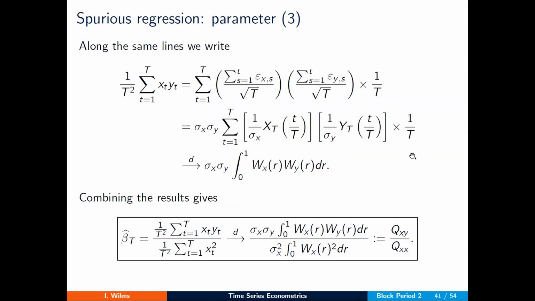And you need 1 over t for the width of the interval. And then I know that this guy converges in distribution to the integral of the product of the Brownian motions, where again, you should not forget to pre-multiply by the variance of each of the processes. When we put these results together, we see that beta hat converges in distribution to this quantity.